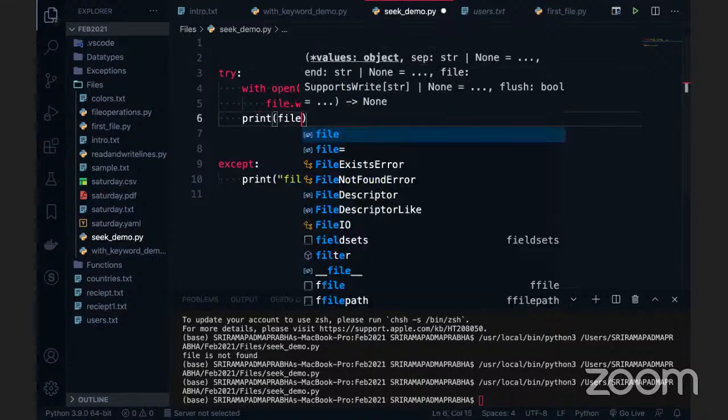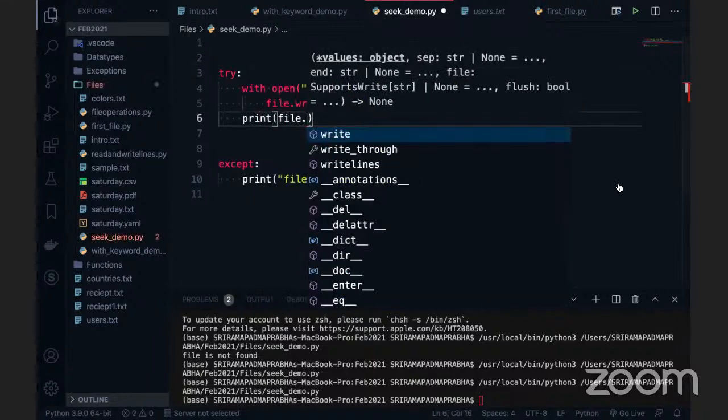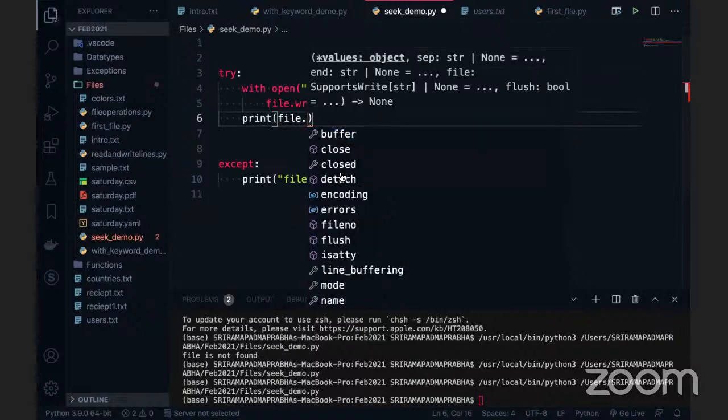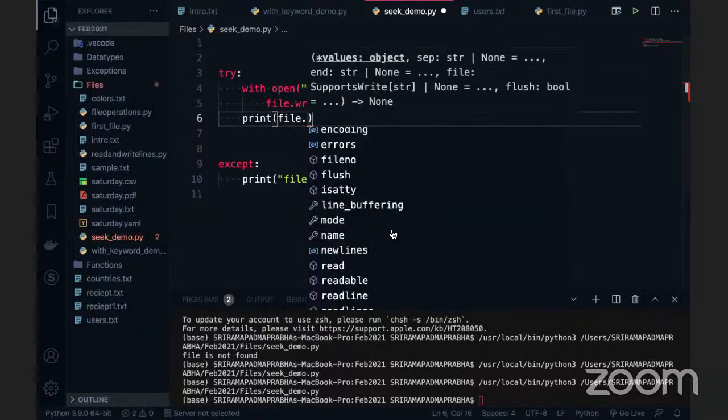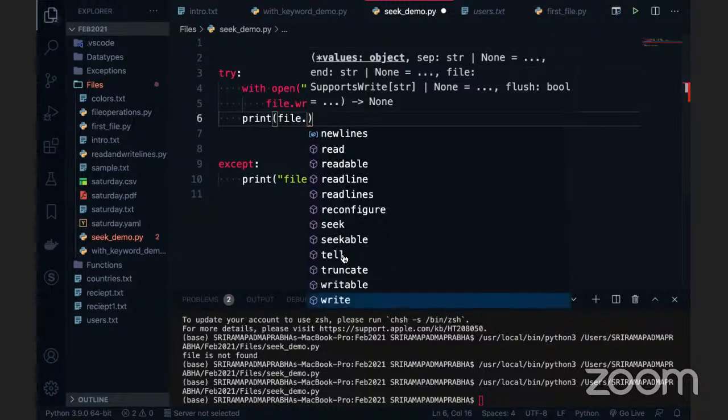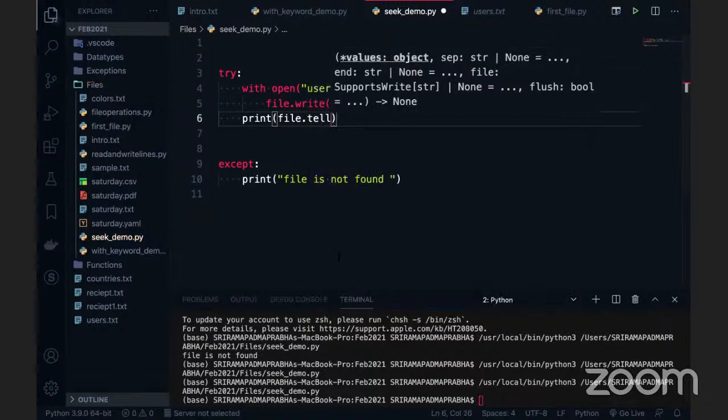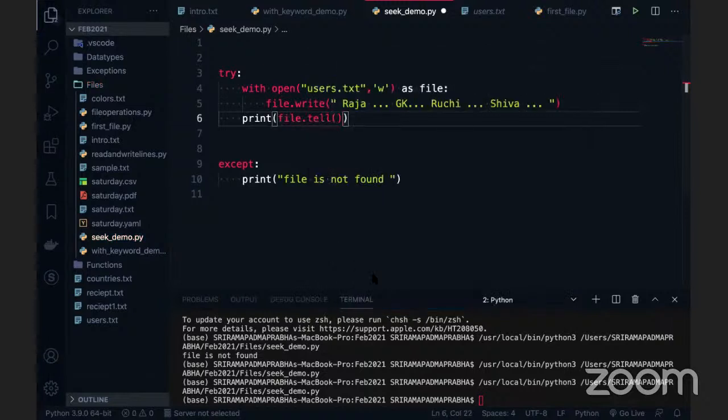So file dot, and you see there are functions here. We already discussed close and everything. There are two important functions: one is seek, seekable, and tell. So let's go with the first one, the tell function. What information is it going to give us here?